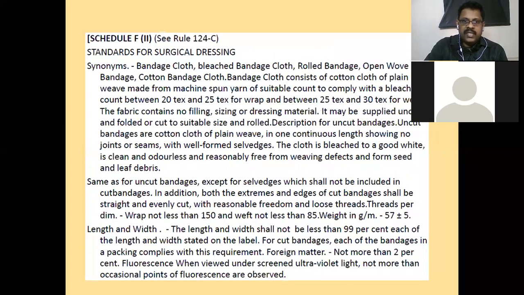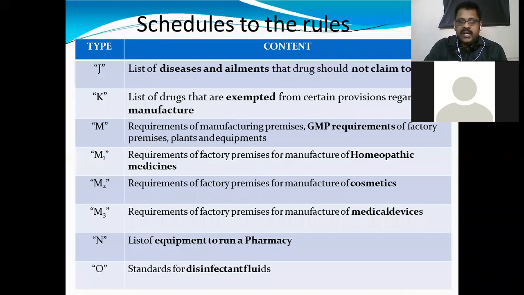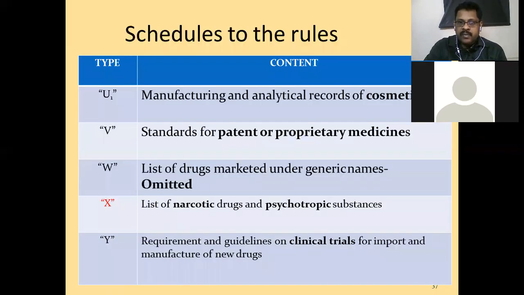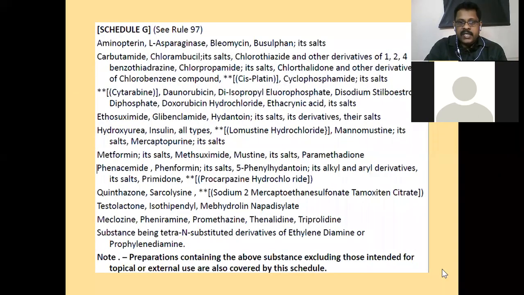Schedule G is what? We'll see here. It is the list of substances required to be used under medical supervision and labeled accordingly. So we need medical supervision. It should be done in the hospital only. Practice of these medicines should be done only in hospital in presence of medical staff. Self usage is restricted. So these medicines are under this list here.